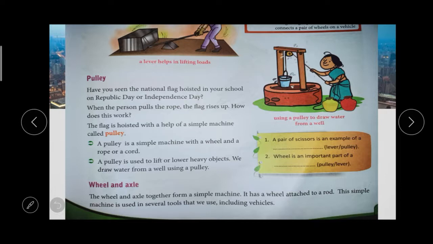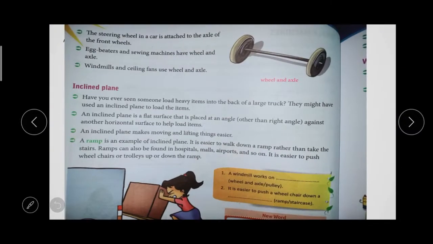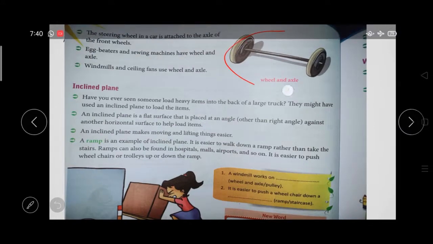So wheel and axle together form a simple machine. It has a wheel attached to the rod. This simple machine is used in several tools, especially in vehicles. So this is wheel and axle.